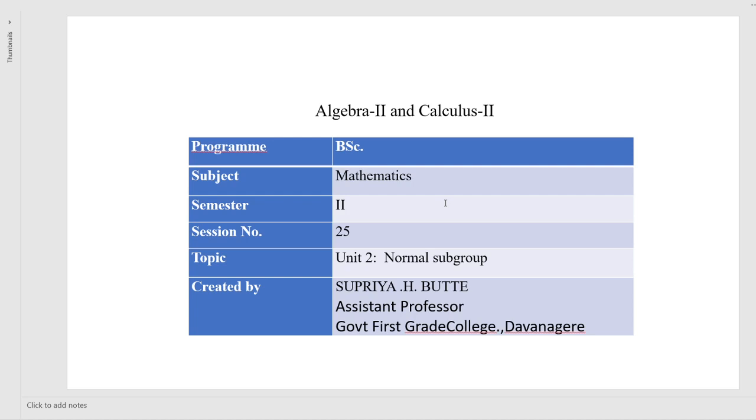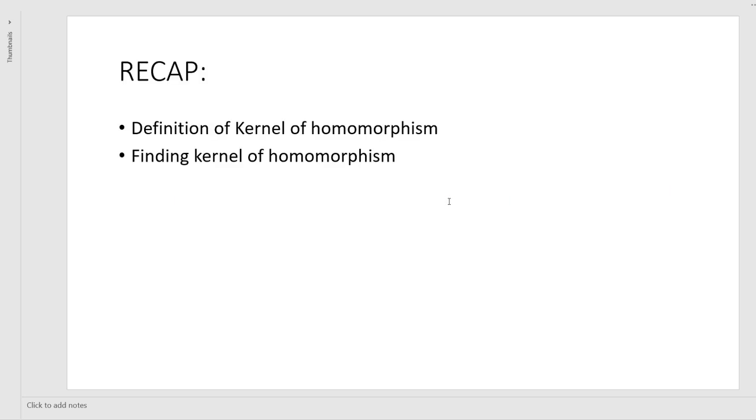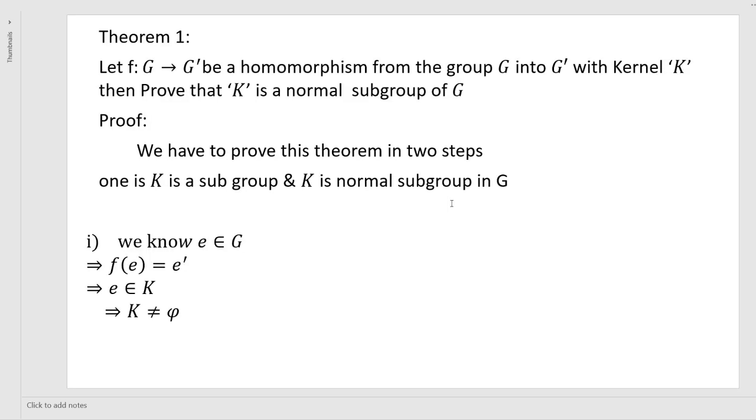Good morning, students. In this session, I explain the concept of normal subgroups, that is, theorems on the kernel of a homomorphism. Last class, we learned the definition of the kernel of a homomorphism and solved some problems related to finding a kernel of a homomorphism. Let f from G to G dash be a homomorphism from the group G into G dash with kernel K. Then prove that K is a normal subgroup of G.